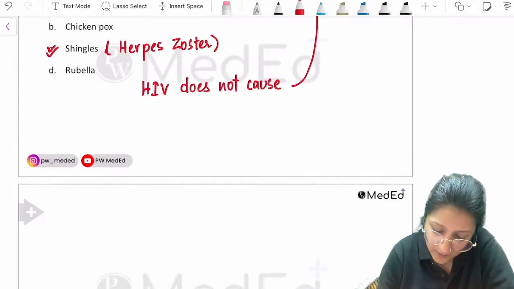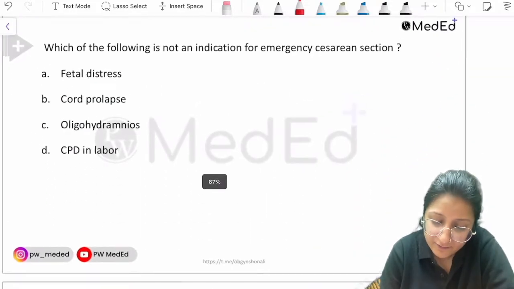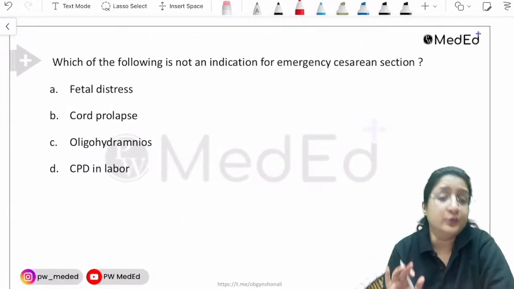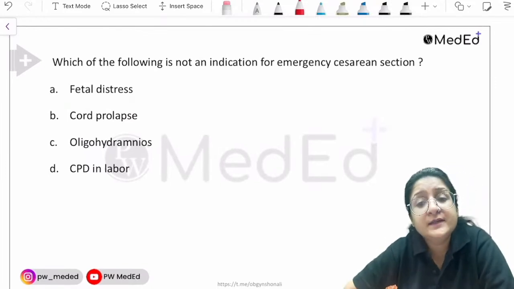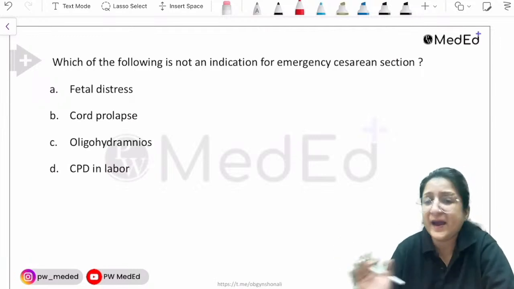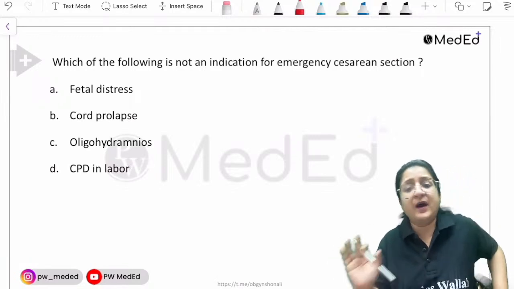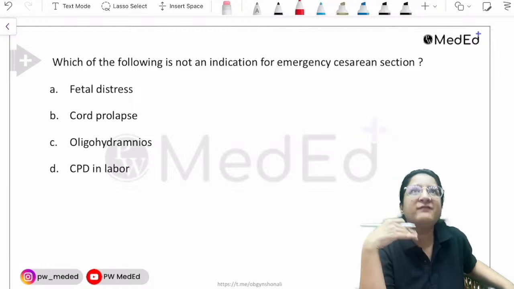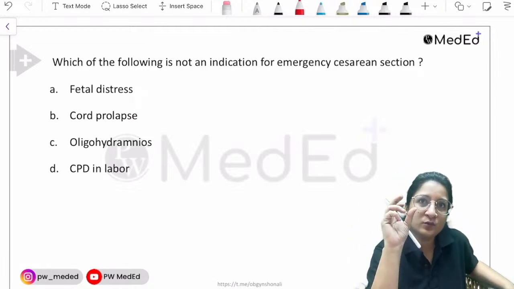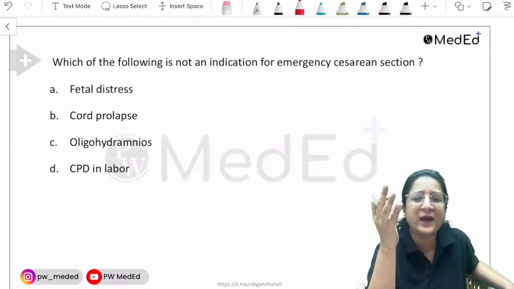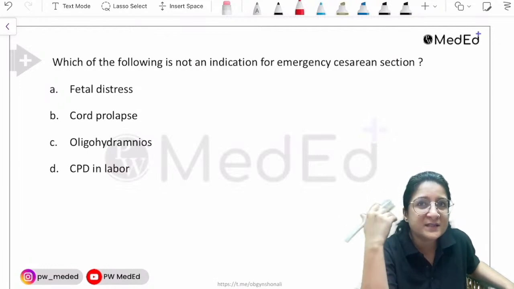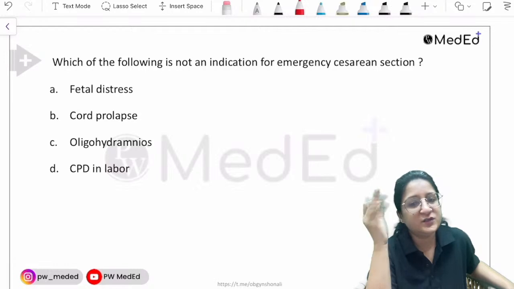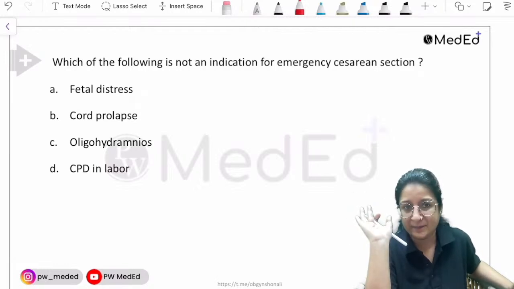Good. Now, let's see the next question. Very, very important 3 questions I have given to you. And the important point to note here is that I don't advocate mugging up lists somehow, because when you have MCQs to attempt in exams and you have to pick answers in such a short duration, a minute or 2 minutes to answer a question, if you have lists to remember, you generally waste time.